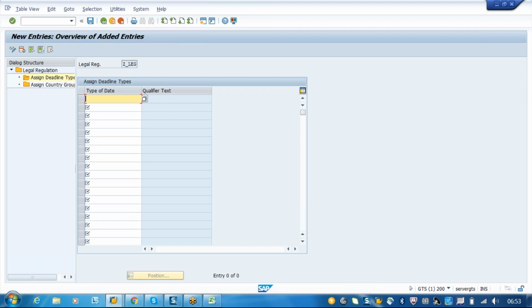So we are not sure. To make sure that this kind of check is introduced after 10 days, after 1 week or after 15 days, how will the system identify it? We know it will be controlled based on the legal regulation, but we want to check the business partner only for a certain time period.